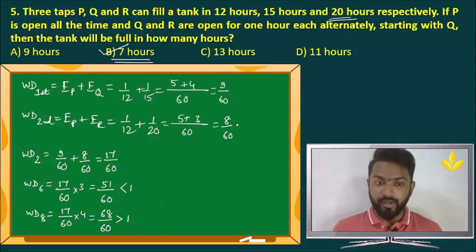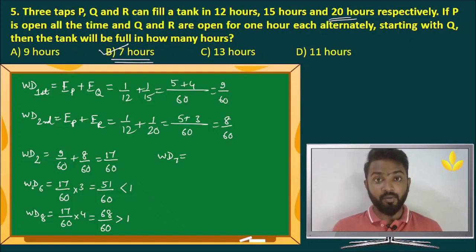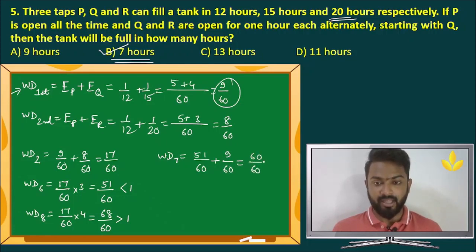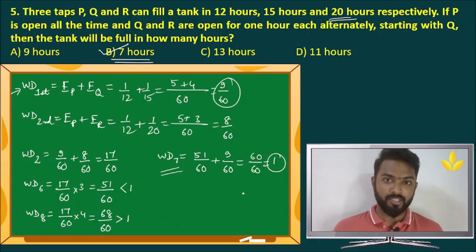If at all you want to verify this, you can verify this also. What will be the work done in 7 hours? That is nothing but, first of all, the work done in 6 hours, that is 51 by 60 plus the 7th hour is this one, work done in the first hour, that is the work done in the 3rd hour, 5th hour and 7th hour, that is 9 by 60. So 9 by 60. This is equal to 60 by 60 and that is equal to 1. Hence proved in 7 hours, exact one full work is being done.